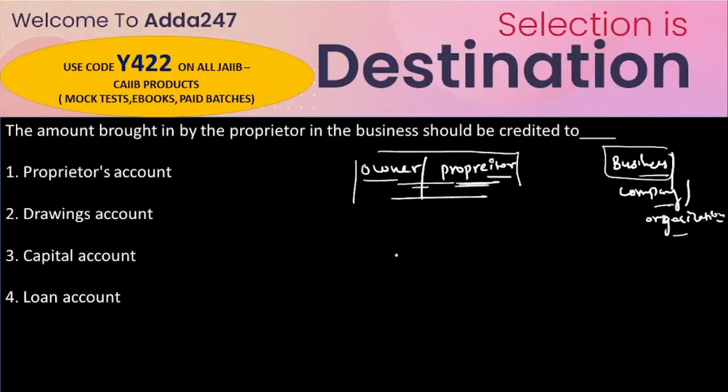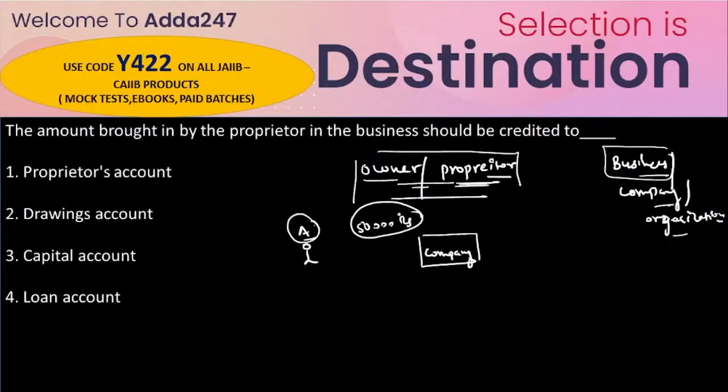Suppose this is the company, and this is a proprietor whose name is A, and he just opened his company and started his business with a capital of 50,000 rupees.